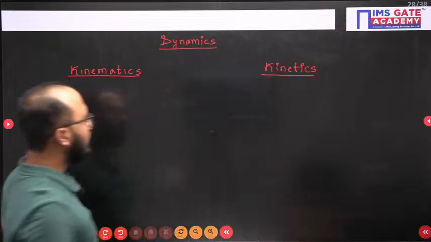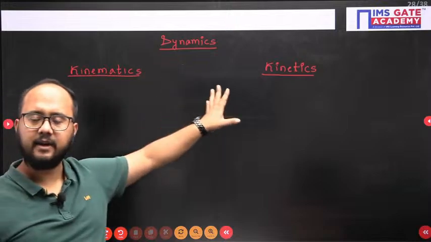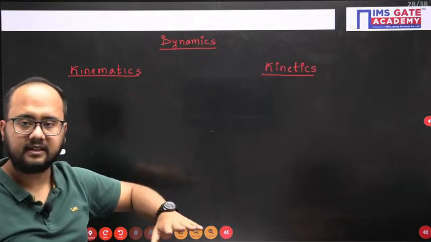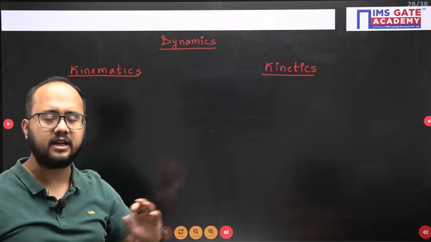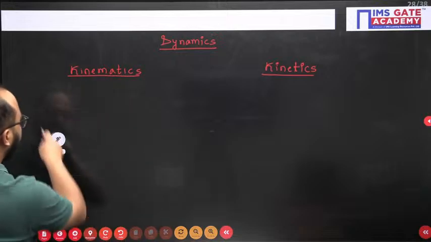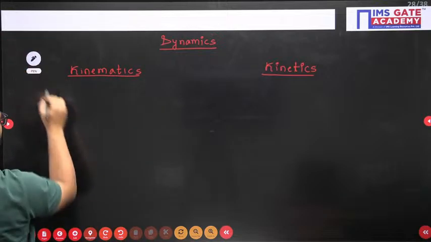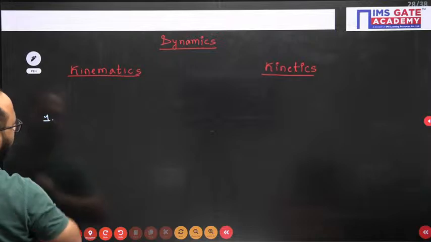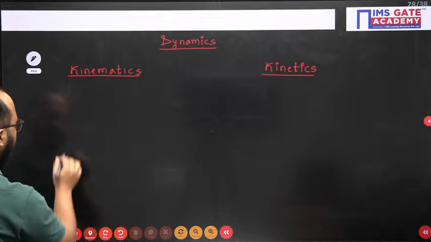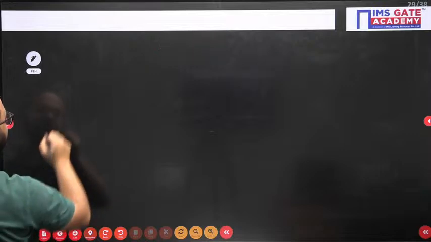So dynamics has two parts, kinematics and kinetics. First of all I will be discussing kinematics. All the formulas in kinematics I will write first, then I will write for kinetics. As I told you regarding kinematics, okay, in the next page I will write.